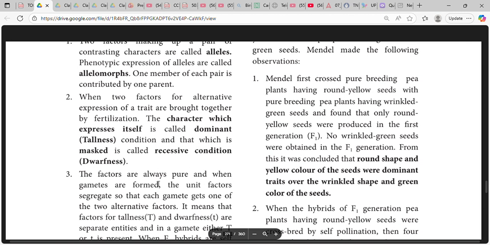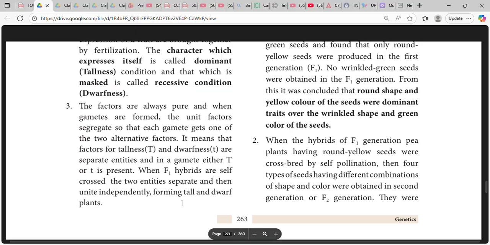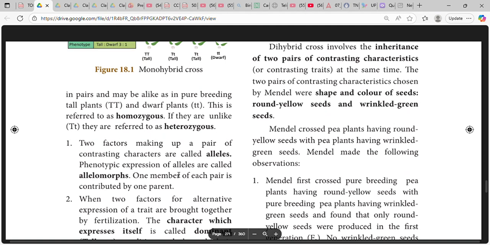Dwarfness: the factors are always separate, and when the gametes are formed, the unit factors segregate so that each gamete gets one of the two alternative factors. It means tallness and dwarfness are separate entities, and in a gamete either T or t is present. In F1, the hybrids are self-crossed. The two entities separate and then unite independently, forming tall and dwarf plants.